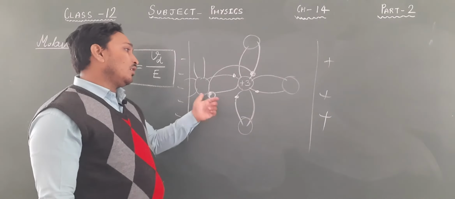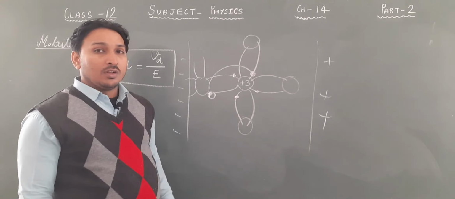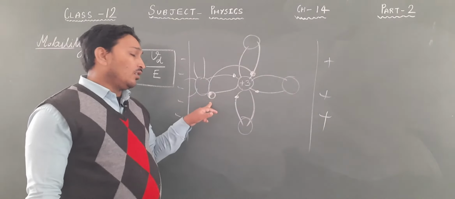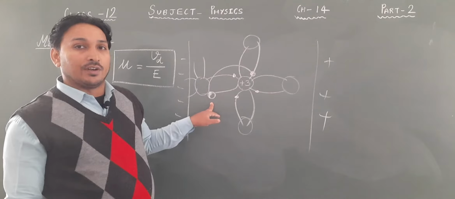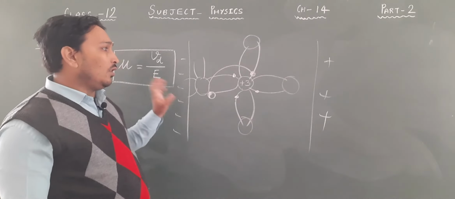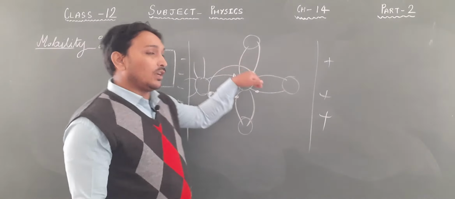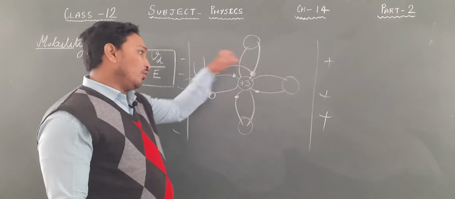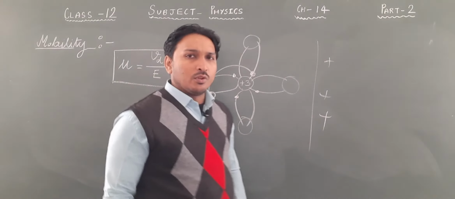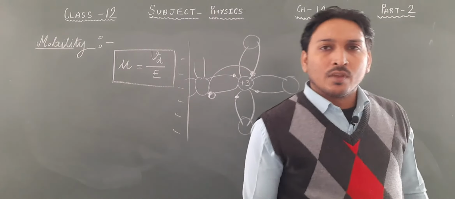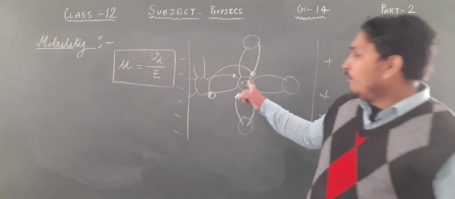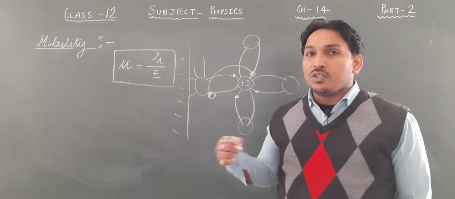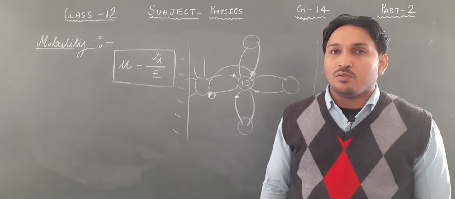So if an electron moves from here to here, it neutralizes the hole, and a new hole is created here. You can understand the movement either by the electron or by saying the hole is moving from this side to this side. Both are correct. But the movement of the hole depends upon those electrons which are already in the covalent bond.